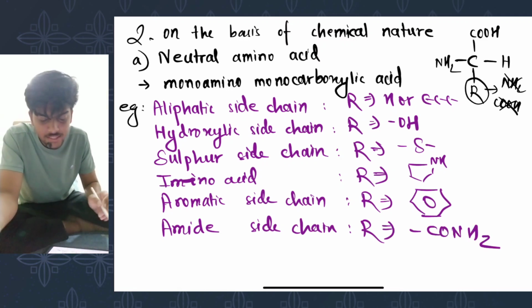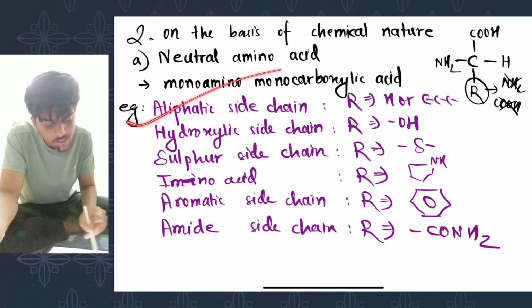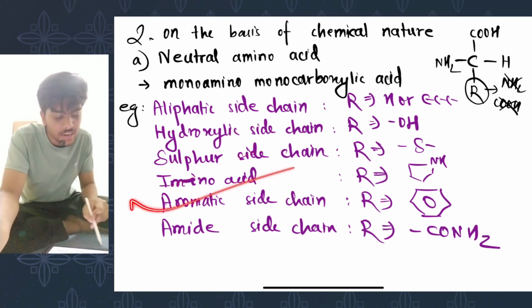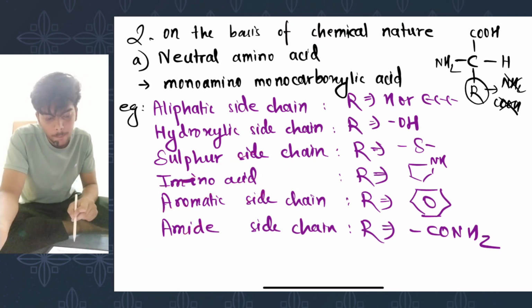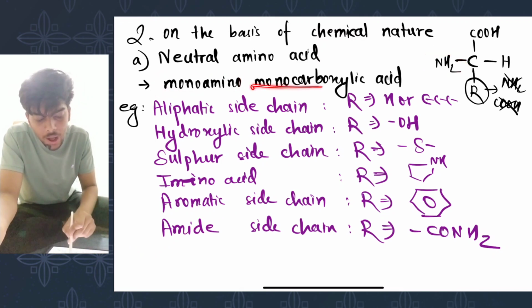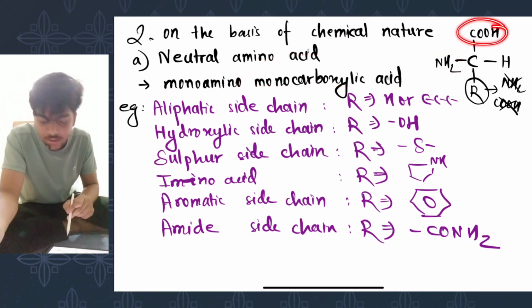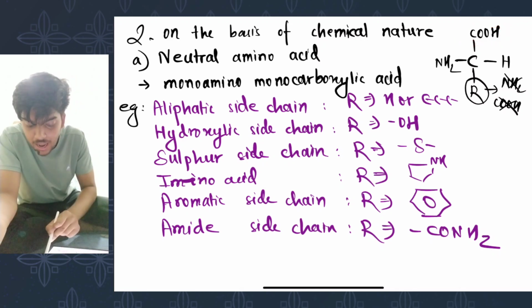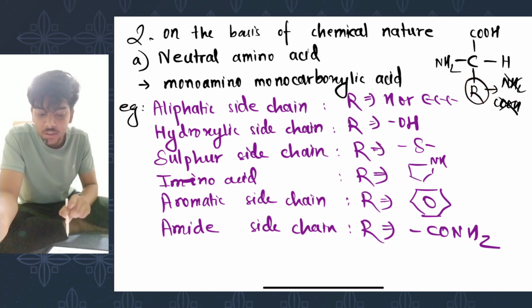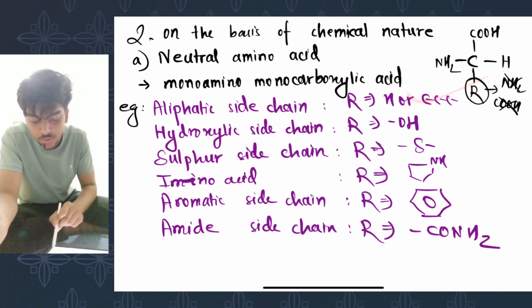So in all these cases that I have shown here, aliphatic side chain, hydroxylic side chain, sulfur side chain, aromatic side chain, amide side chain, one amino group is present right here and one carboxylic group is present right here. There's no extra amino group or carboxylic group in the side chain, because the side chain only contains either alkyl group or hydroxylic group or sulfur or amino group or aromatic group or amide group. These are not present.